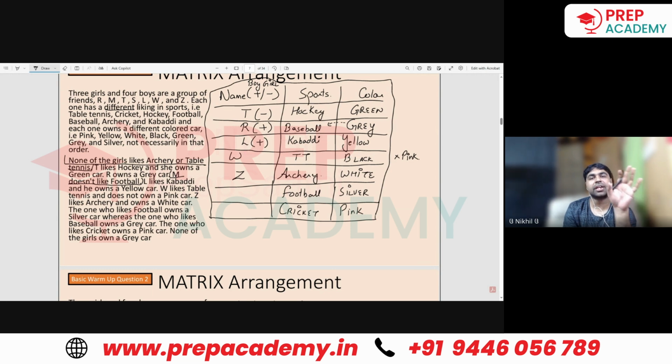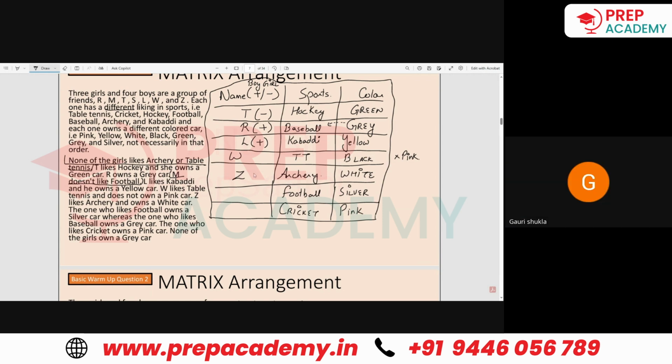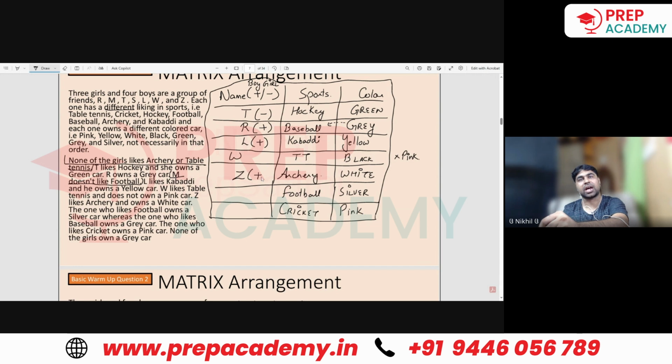The two negative statements that we have just kept aside for us were none of the girls like archery or table tennis. That means archery is a boy, okay, and table tennis is also a boy. So we wanted 4 boys. Yes, we have got 4 boys, okay. The rest three of them will be girls.